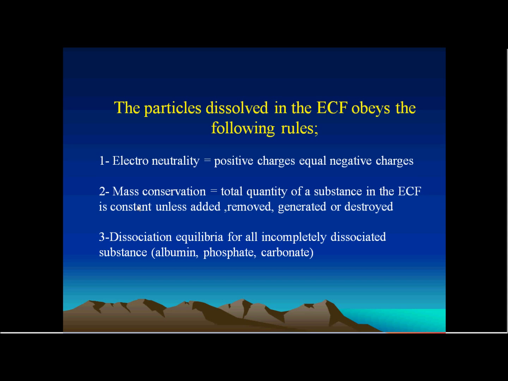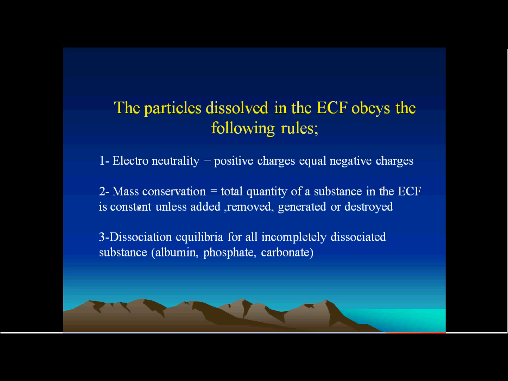Something has been added by ingestion, digestion, or intake from the gastrointestinal tract, and after metabolism, something else has been added from the cells to this compartment. Other organs deal with that, to get rid of it in order to keep the stability of the composition of this compartment.